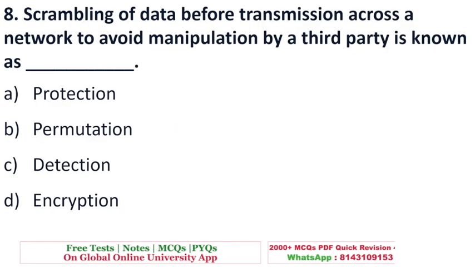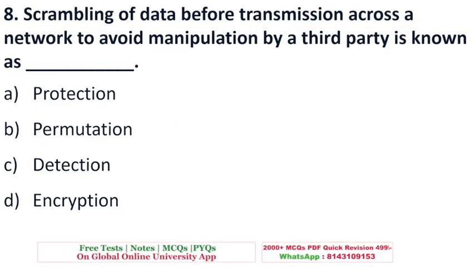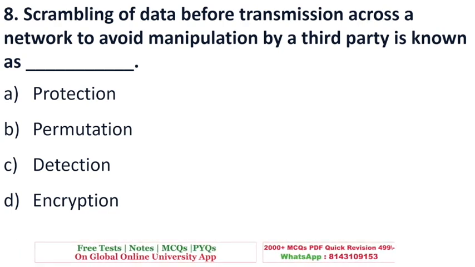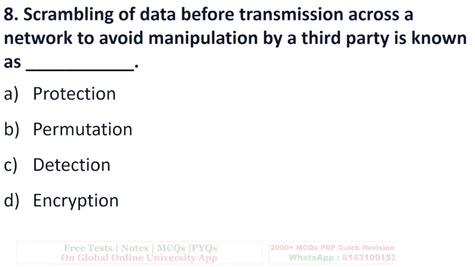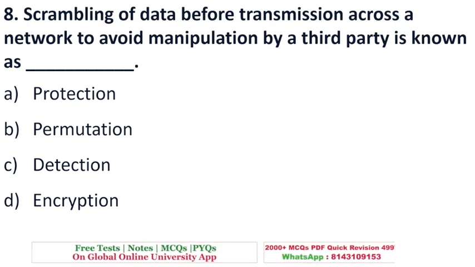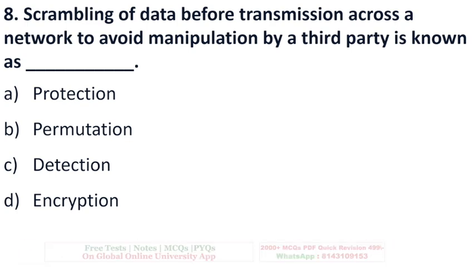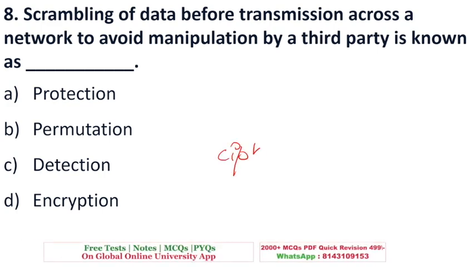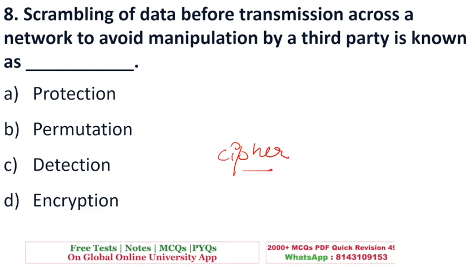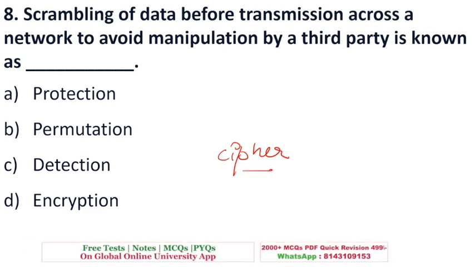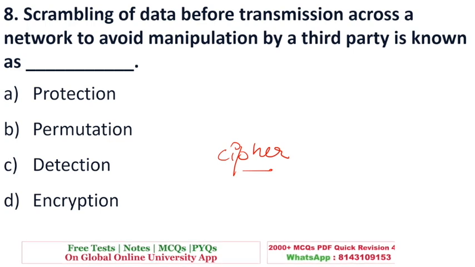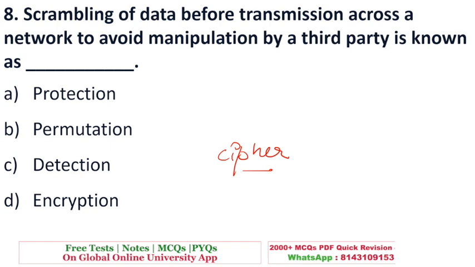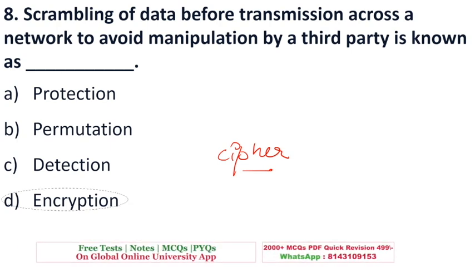Next is, scrambling of data before transmission over a network to avoid manipulation by third parties is known as. So whenever you want to send your data over the network, you don't want others to read your text. So that text is converted into cipher text. Okay, this is called cipher text, which does not allow others to read it. Changing your original text into another form is known as encryption. It helps in data security.